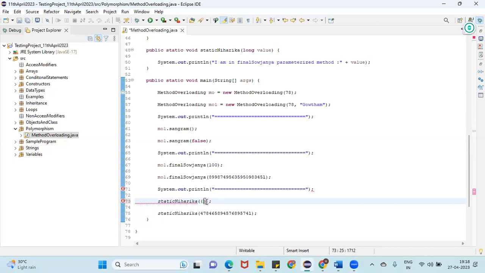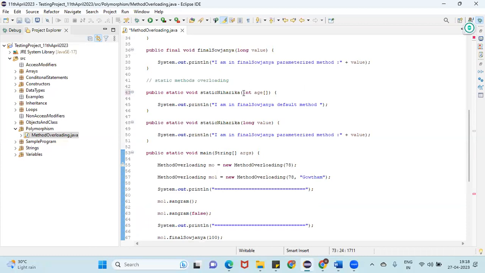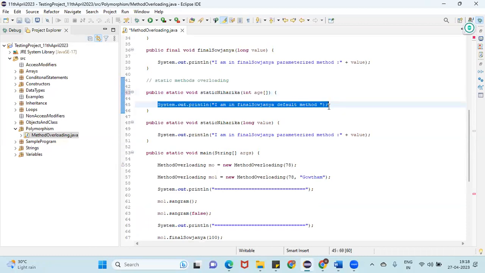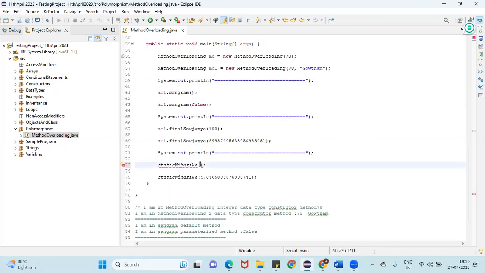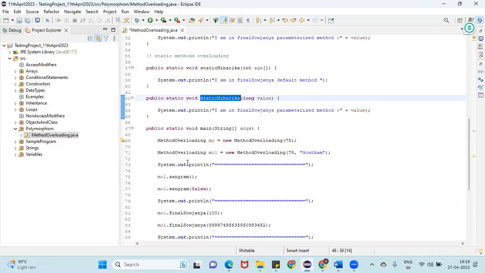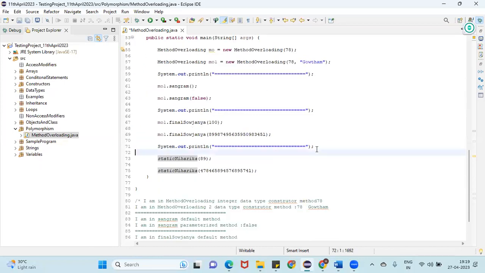We can add them, but if you want to pass anything like this, we need to convert the code as well, otherwise it will not work. I'm passing only 89 here, so now it is working. It is considered as a long value. But see here, int a. So here we are passing values as what? So now what we need to do?